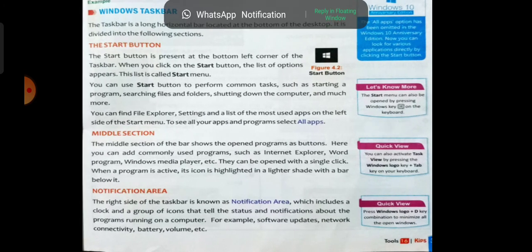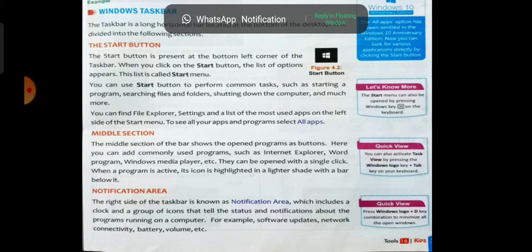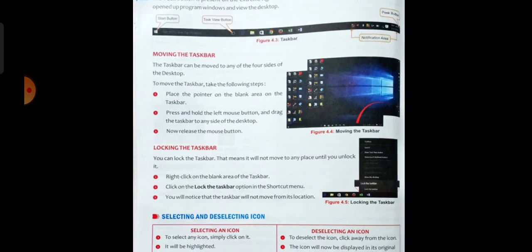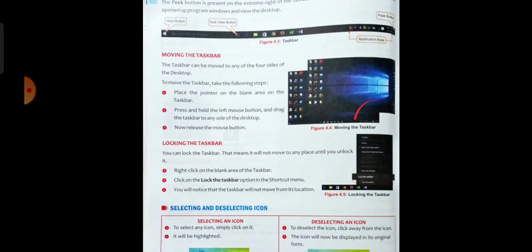The next part of the taskbar is the notification area. The right side of the taskbar is known as the notification area. You can see here, this last part of the taskbar is called the notification area. It includes the clock and a group of icons where we have the volume option, the battery option, the software update option, and the network connectivity option. All these options are present in the notification area.